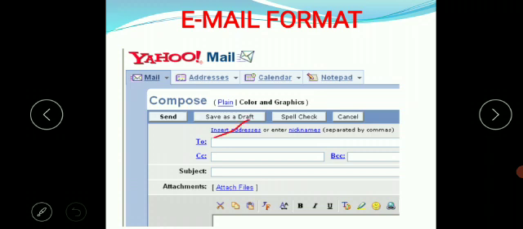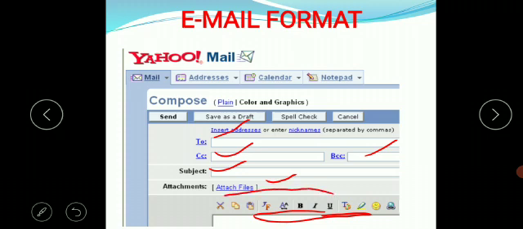It contains To, CC, BCC, subject boxes and an option to attach files, and this is the body part where the actual message will be written. And there are formatting tools also if you want to format your mail.